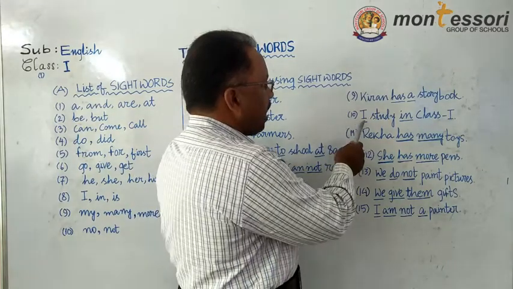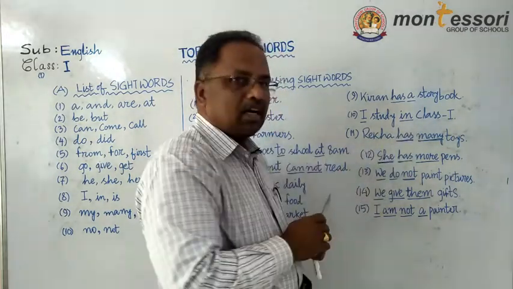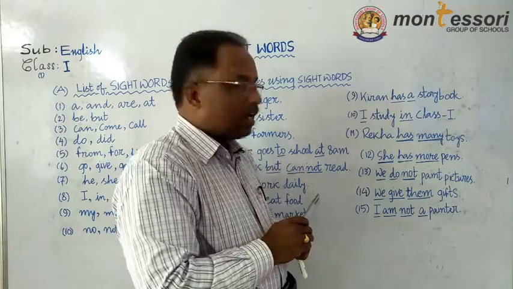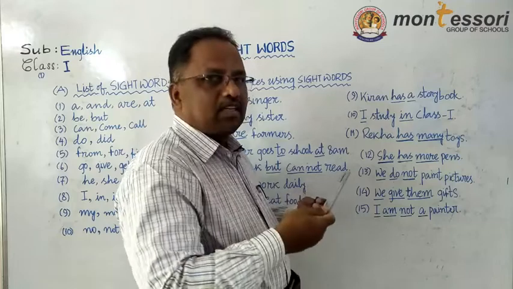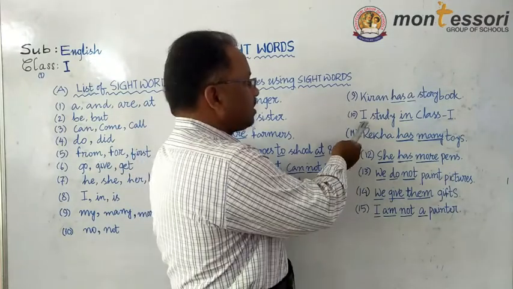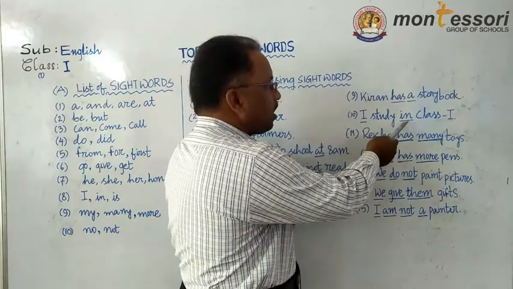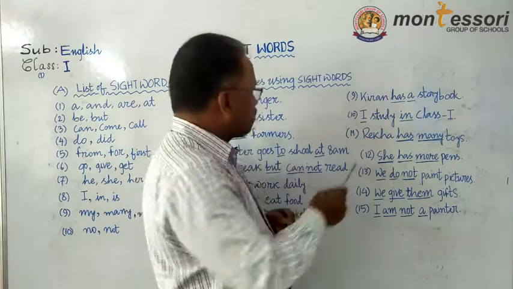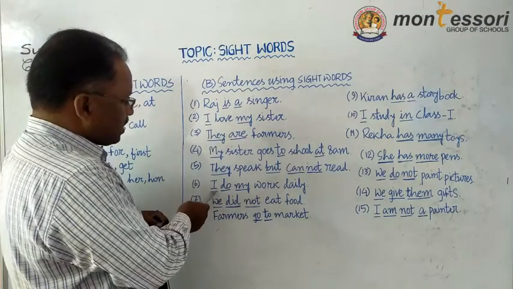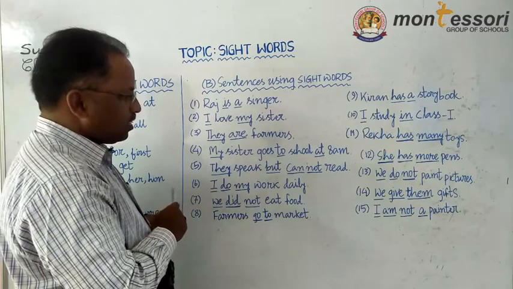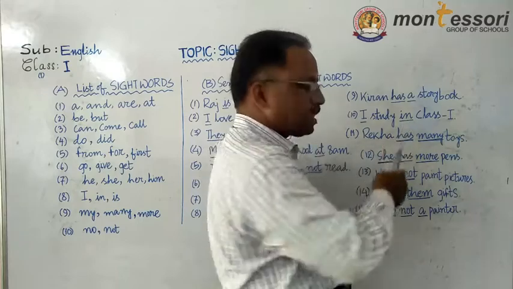Next, I study in class 1. Here again it appears like I. Underlined, I is a sight word. In is also a sight word. We used I here, you see, in the second sentence, in the sixth sentence we used I, like here. In is also a sight word.